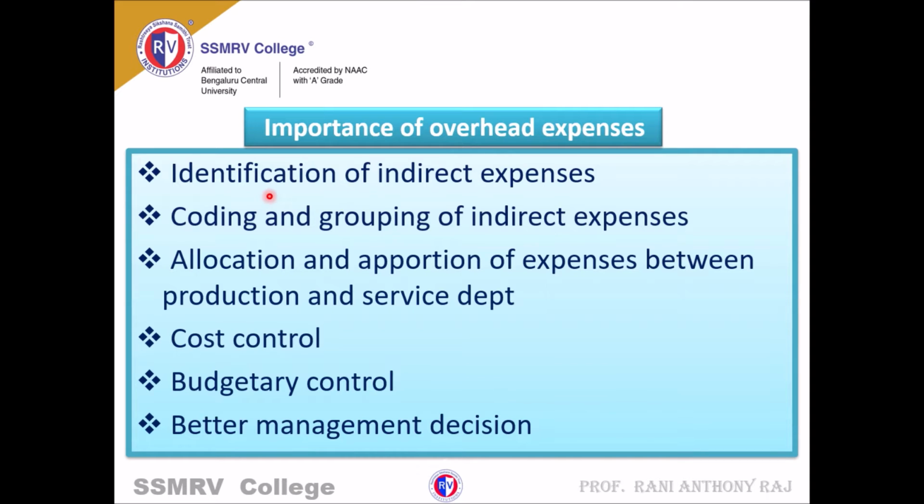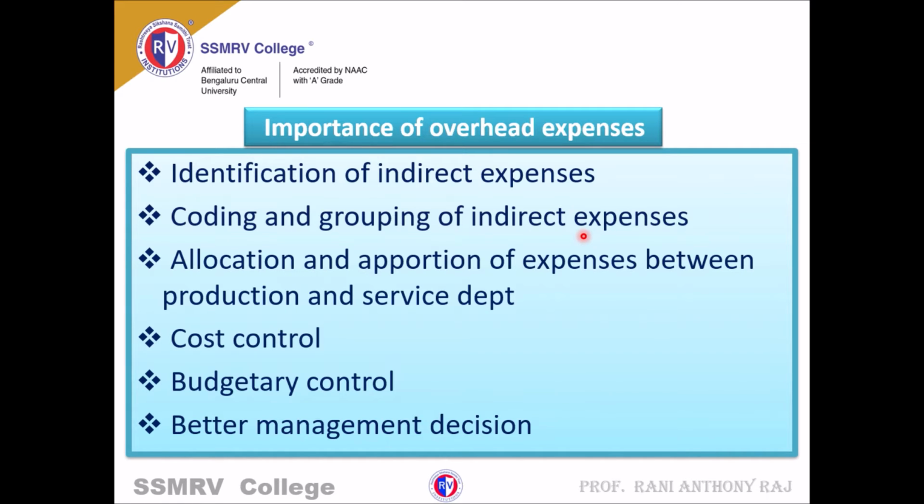So first one is the identification of indirect expenses. Now we came to know what indirect expenses are. Direct expenses are the expenses which are directly involved in the production unit, so that can be identified very easily, whereas indirect expenses cannot be identified. So let's come to the coding and grouping of indirect expenses. Indirect expenses may be, for example, water or electricity.